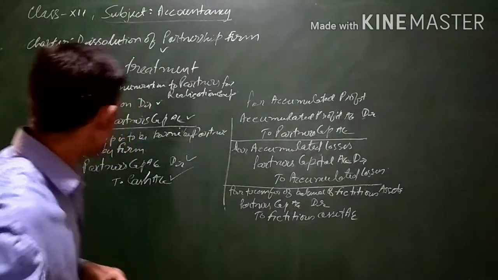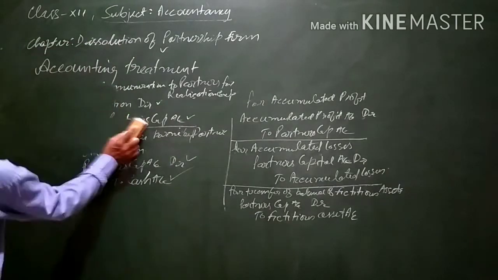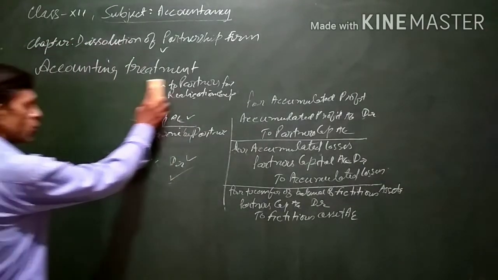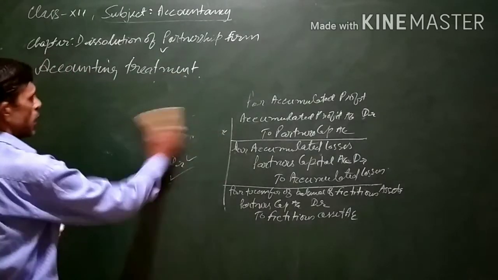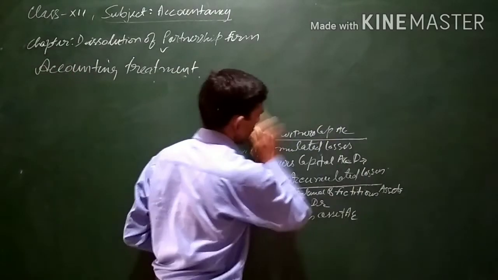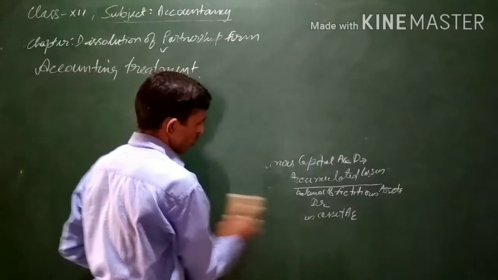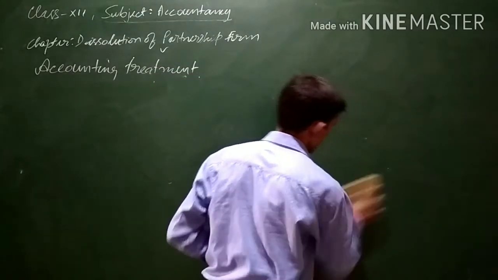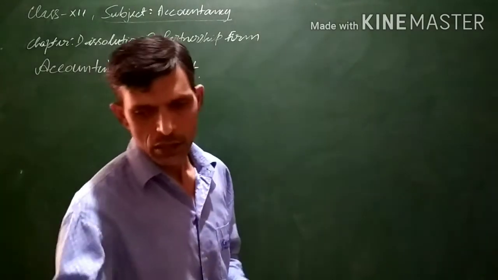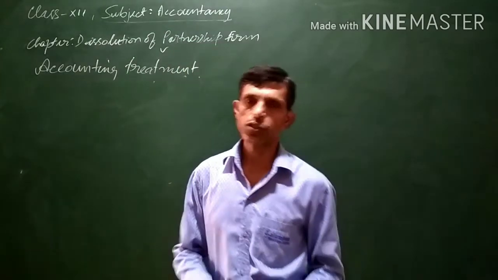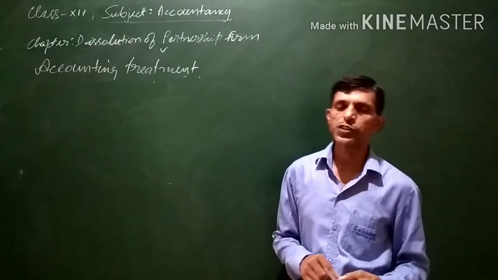The partner's loan account is that if the partner has given a loan to the firm, since it is not completely an outside liability and it is not an internal liability either, it is in between.